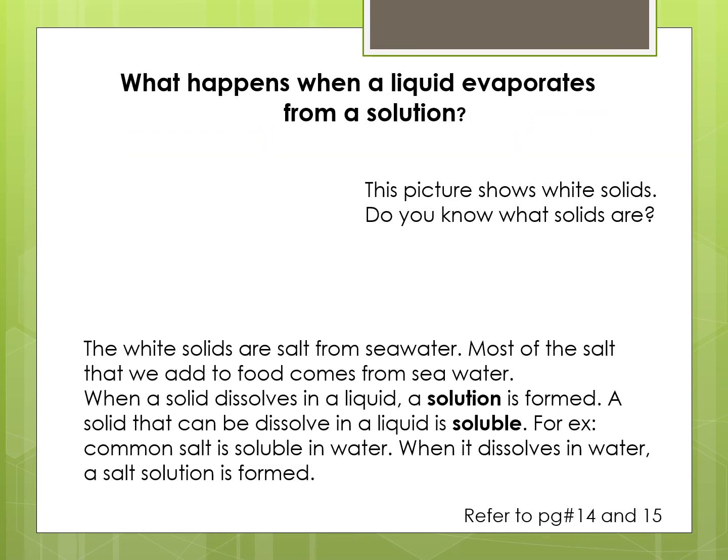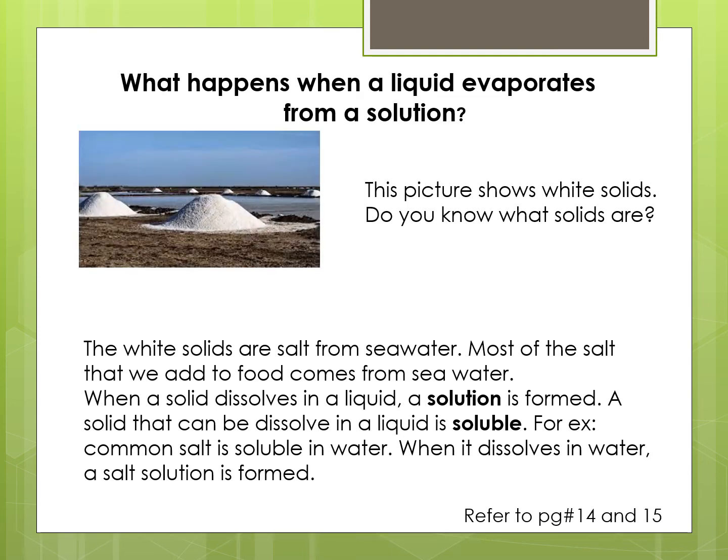Now the second important explanation is what happens when a liquid evaporates from a solution. Look at this picture. This picture shows piles of white solids. Do you know what these white solids are? Yes, the white solids are salt from seawater. Most of the salt that we add to food comes from seawater.